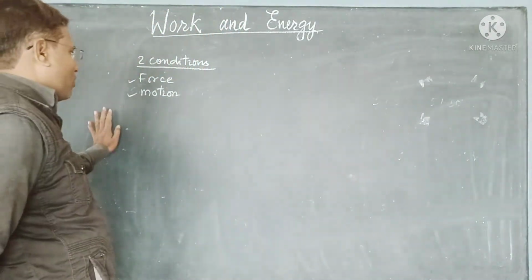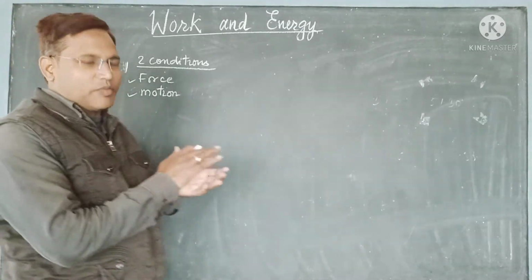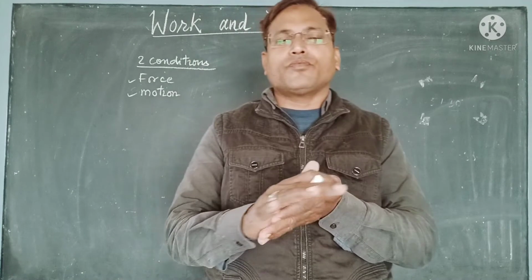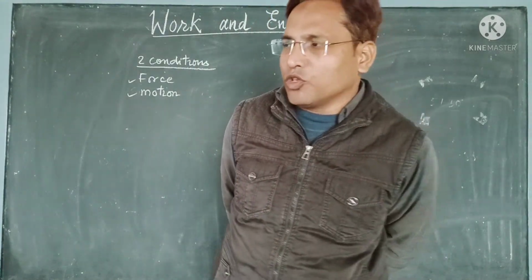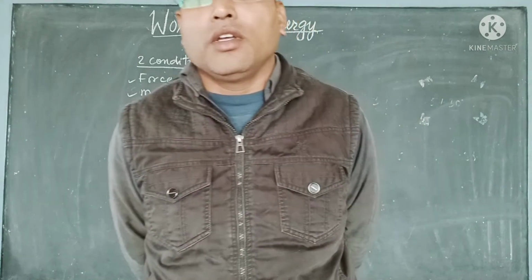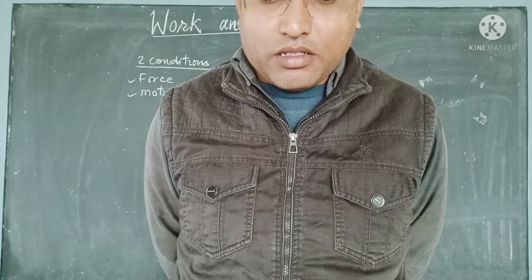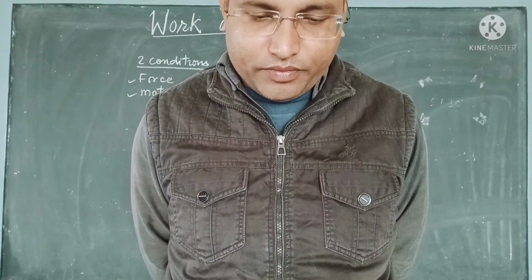I am pushing on this wall, I am applying force on it, but this wall doesn't move. That means work is not done. So two conditions are necessary: force must be applied and motion must be there. If any one of them is missing, then work done is zero, that means no work is done.